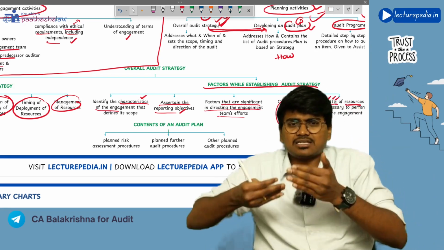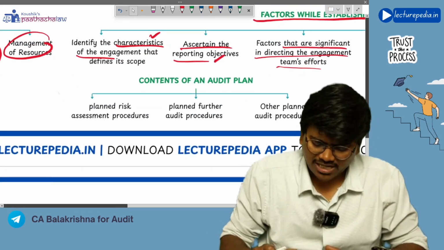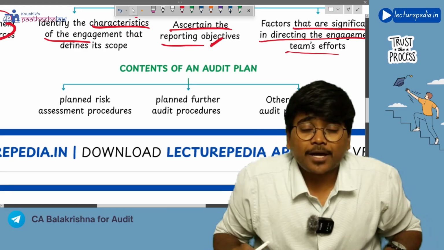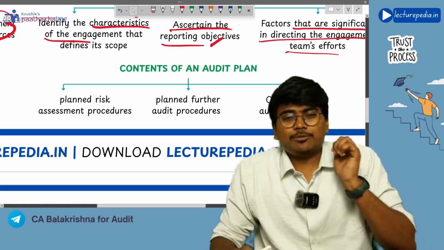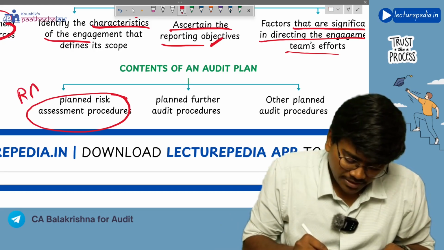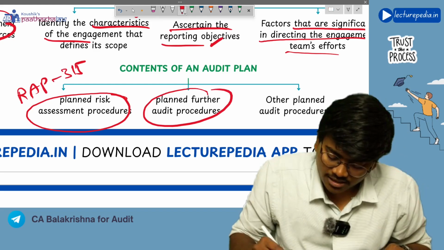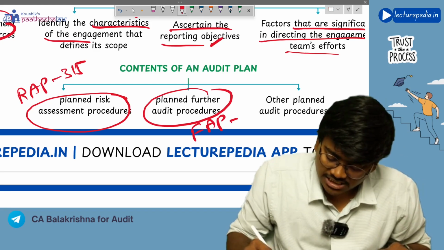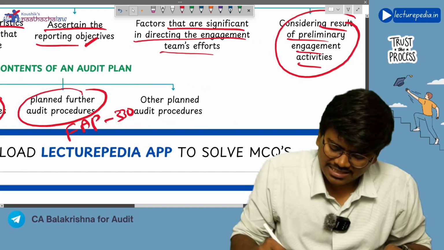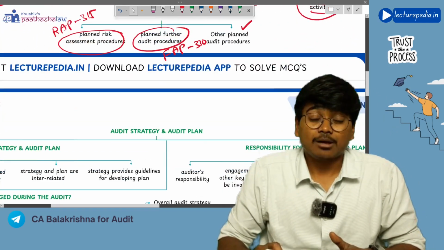This we will discuss in the fourth chapter about audit procedures. In our regular class we have already discussed, so you would have remembered the audit procedures, right? So the audit plan will contain them only. First of all, planned RAP, risk assessment procedure as per SA 315. Next, planned FAP, further audit procedure as per SA 330. Next, any other planned audit procedures. These three things will be there in the audit plan.